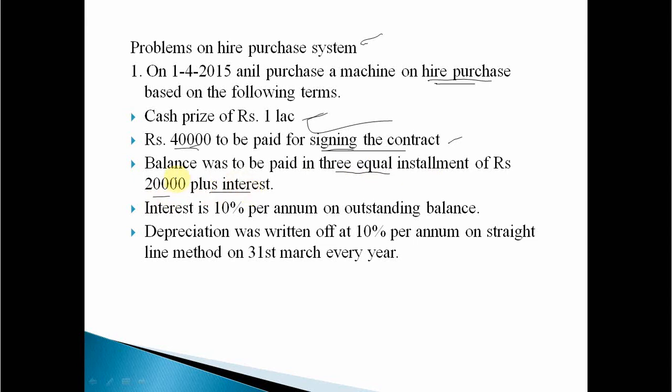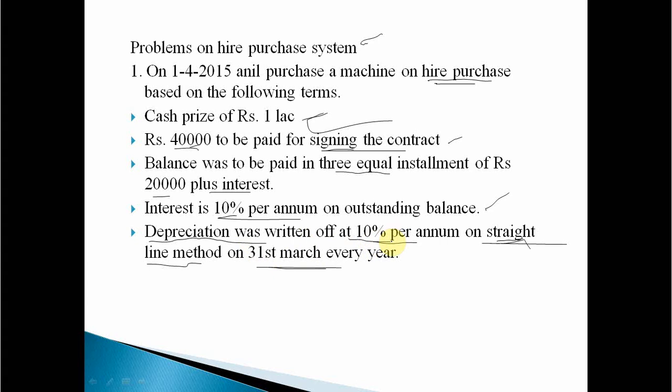Clear? What is the balance remaining? It is required to be paid in 3 installments of rupees 20,000 plus interest. Now next, interest is 10% per annum on outstanding balance. So whatever the outstanding balance is in every year, on that 10% interest is charged. Then depreciation was written off at 10% per annum on straight line method on 31st March every year. You know very well there are 2 methods, straight line method and diminishing balance method. Straight line method, what the difference is we'll come to know.